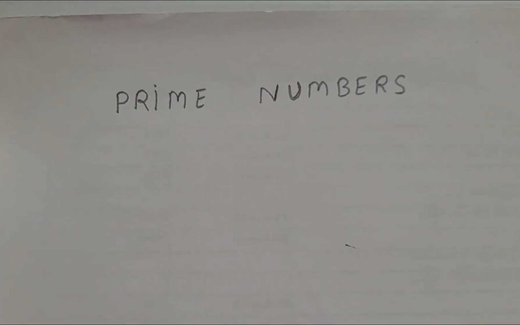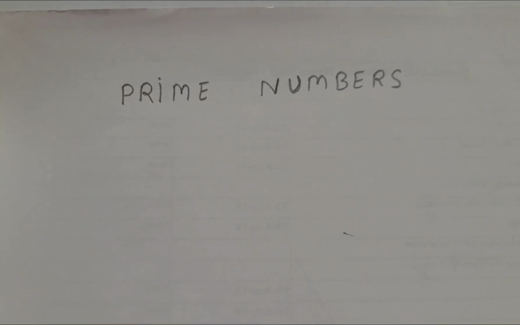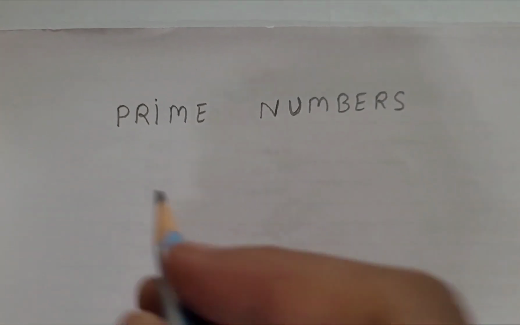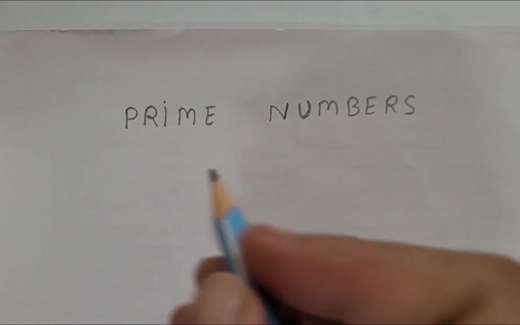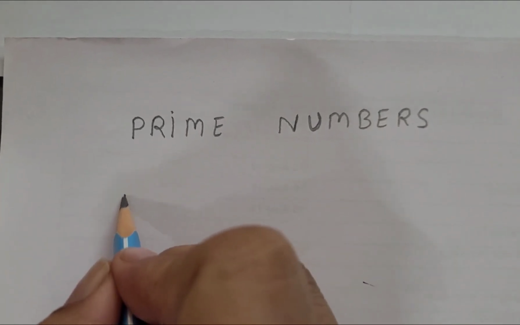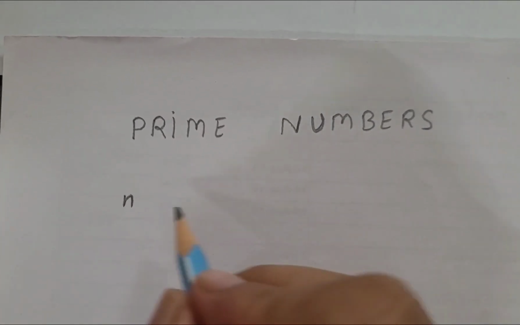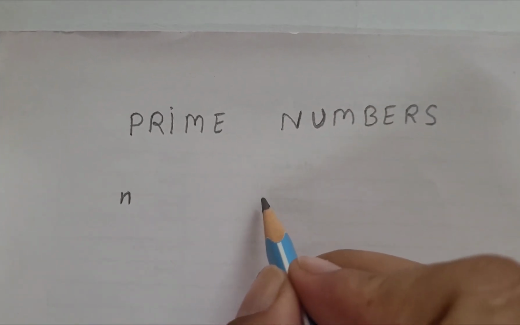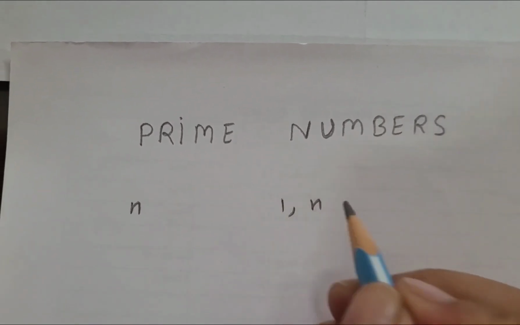Hello kids, today we will learn about prime numbers. So what are prime numbers? Prime numbers are those numbers which can be divided by 1 or themselves. So a number n is a prime number if it can be divided equally either by 1 or n itself.